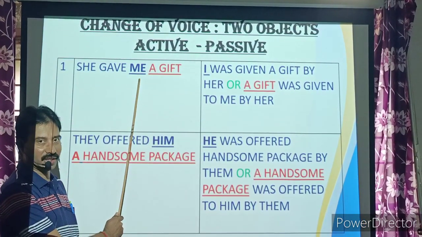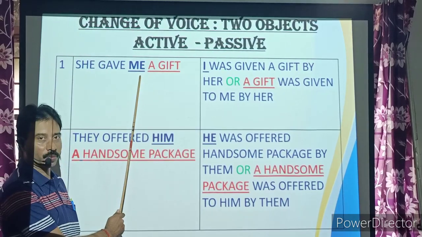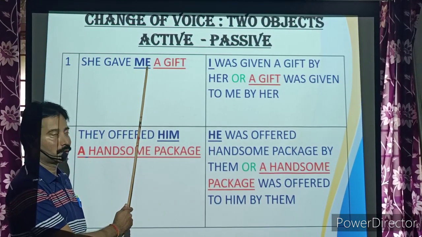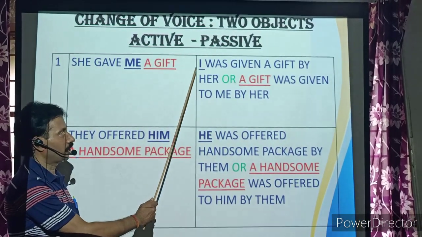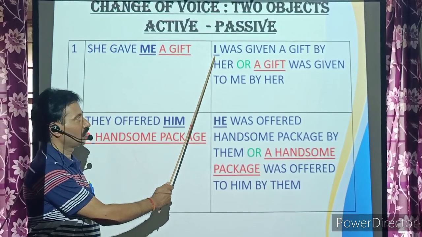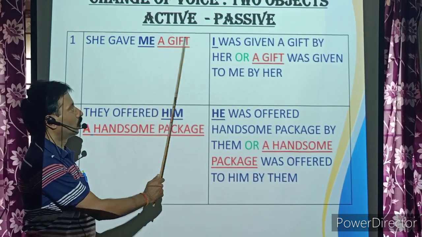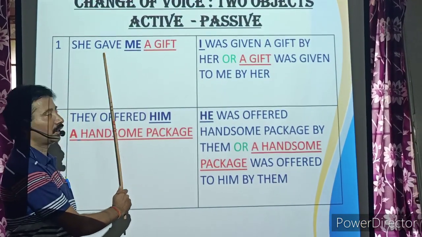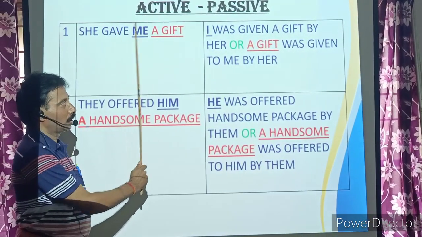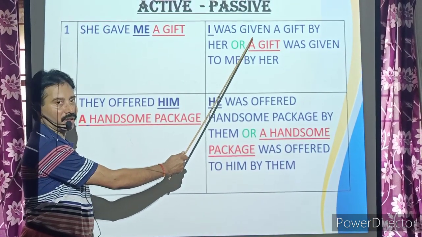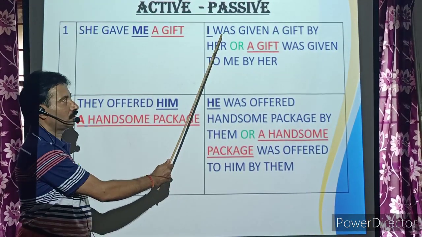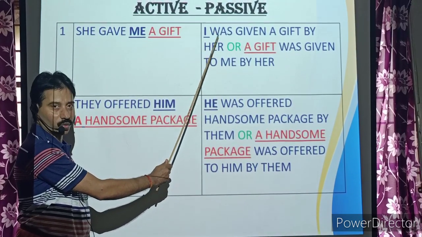Here me is one object, so we will change with this object. Me changes to I. I was given. Gave is the V2 verb, and you use the past participle V3 form of gave, given. Since it is past tense, you use the helping verb was.